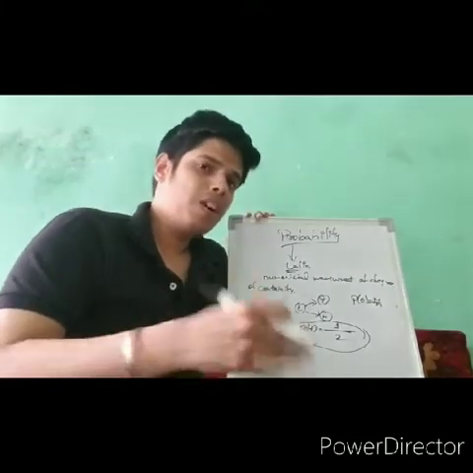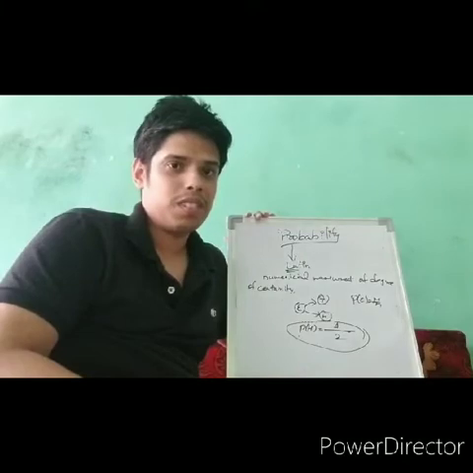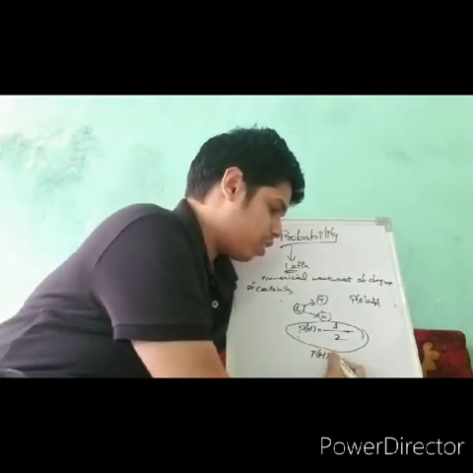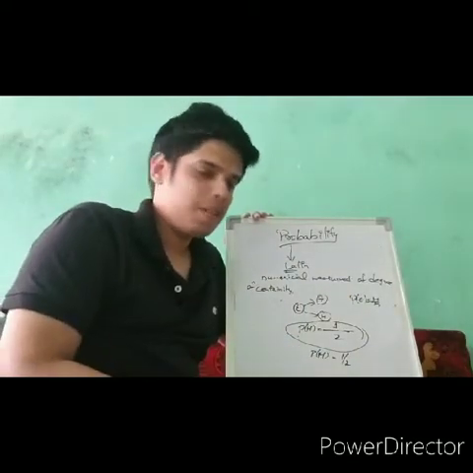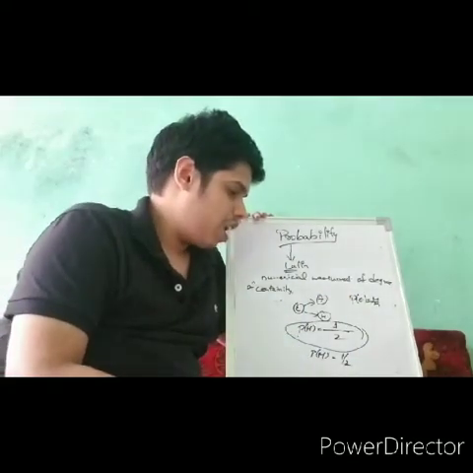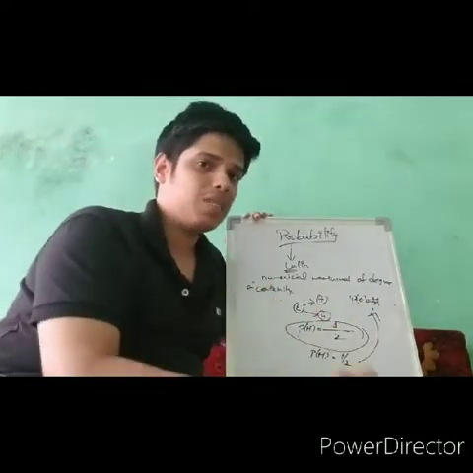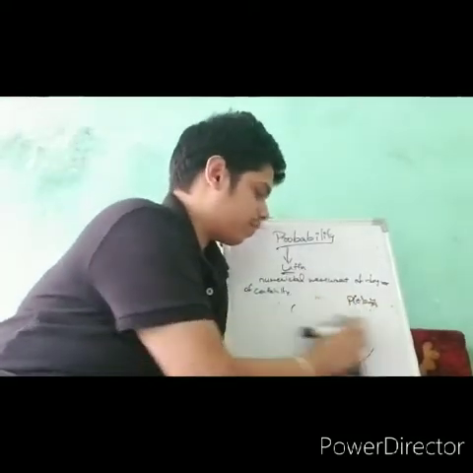So the probability of getting head is just one out of the two outcomes. So the probability of getting head when a coin is tossed is equal to 1 by 2. So this is the basic example using this formula.